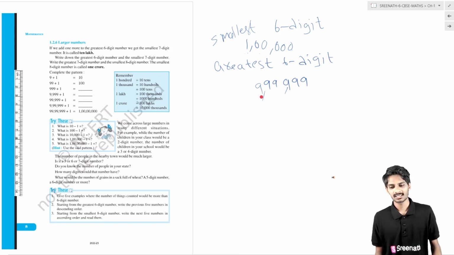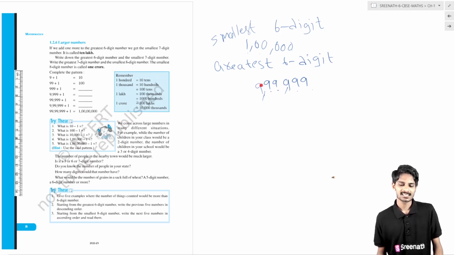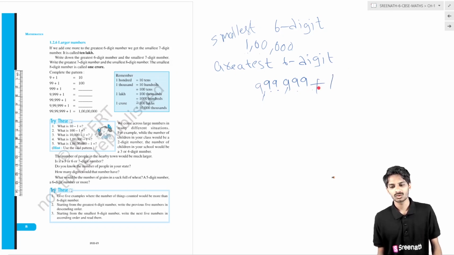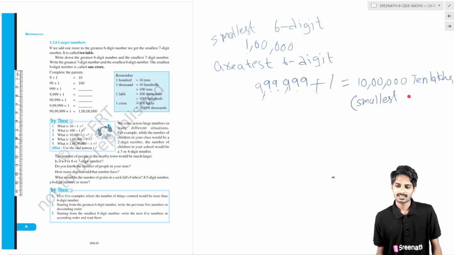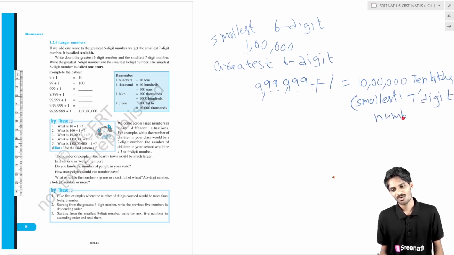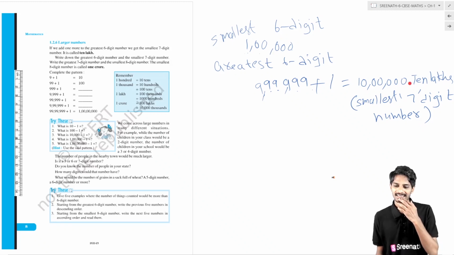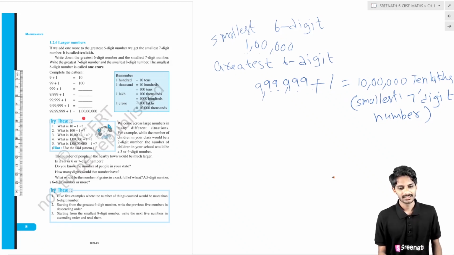Okay, how many digits are there? 1 2 3 4 5 6. Greatest 6-digit number. What happens if we add 1 to the greatest 6-digit number? We will get 10 lakhs. What is 10 lakhs? It is the smallest 7-digit number. Okay, students, it is the smallest 7-digit number, 10 lakhs.